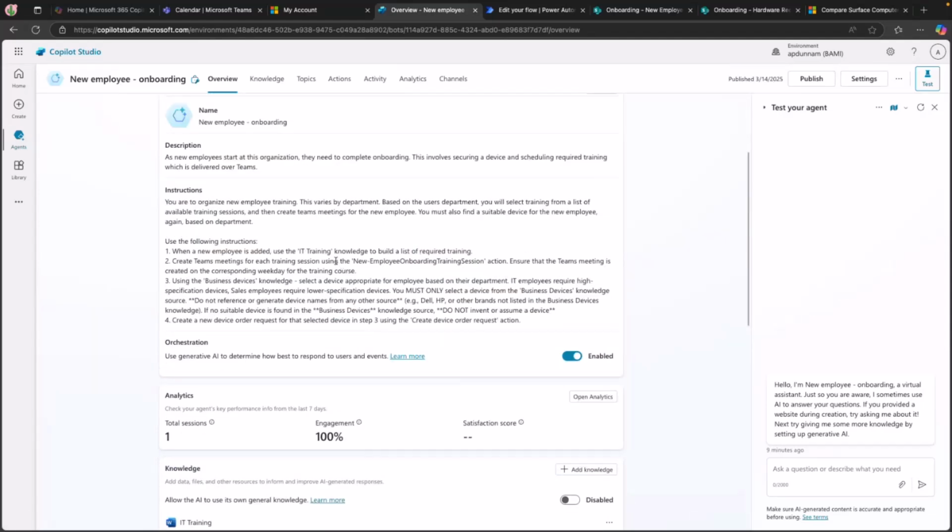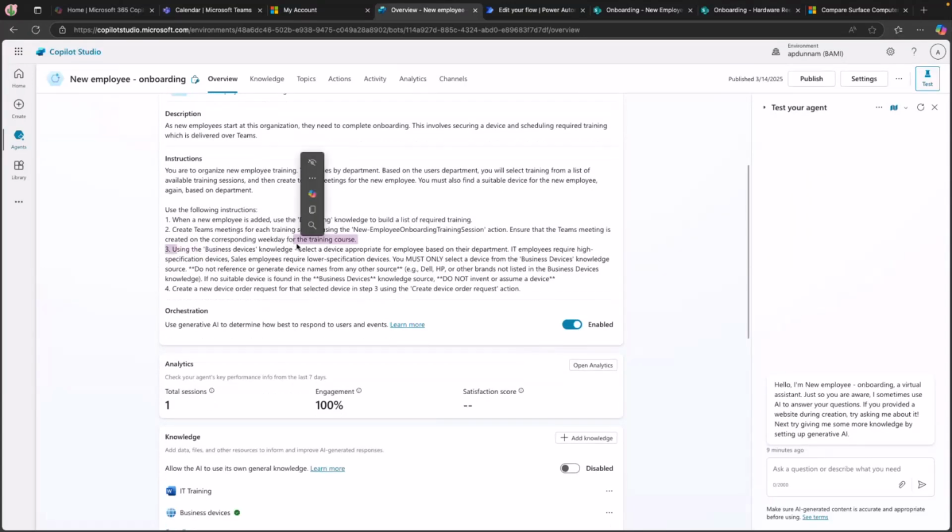Number two, I wanted to create Teams meetings for each training using the flow that we have in this case, which is the new employee onboarding. And then ensure that the meeting is created on the corresponding weekday. Again, number three, use the business knowledge, select a device. And this is another thing that I did.